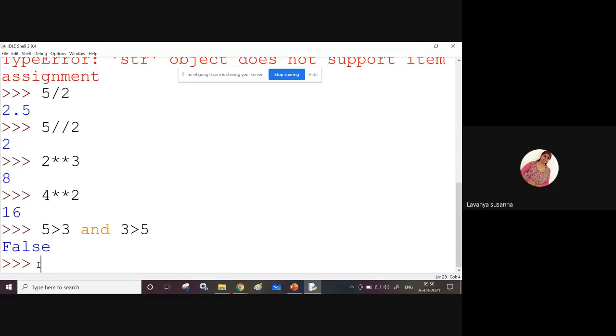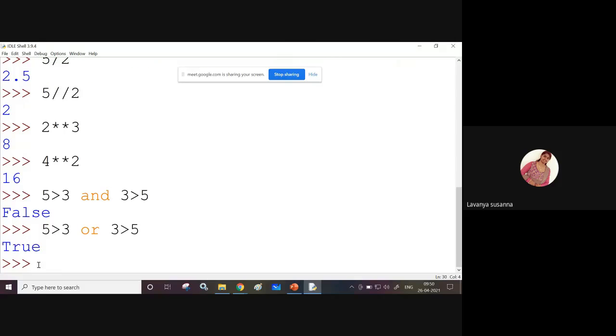Now let us see the OR operator. 5 greater than 3 or 3 greater than 5. What will you get? True. Remember, when you are using the AND operation, if any of the expressions is false, then the total expression becomes false. When you are using the OR operator, if any expression is true, then the total expression will become true. Already you know this.